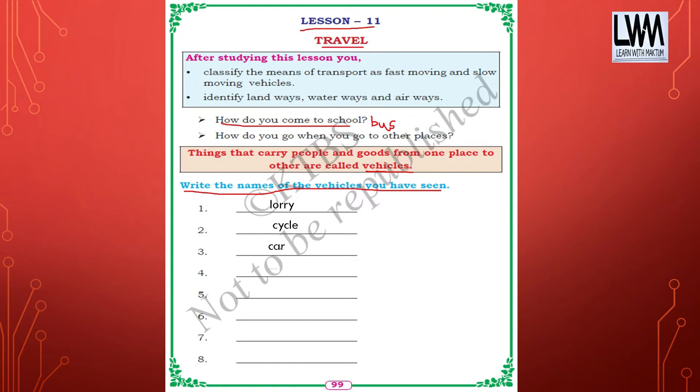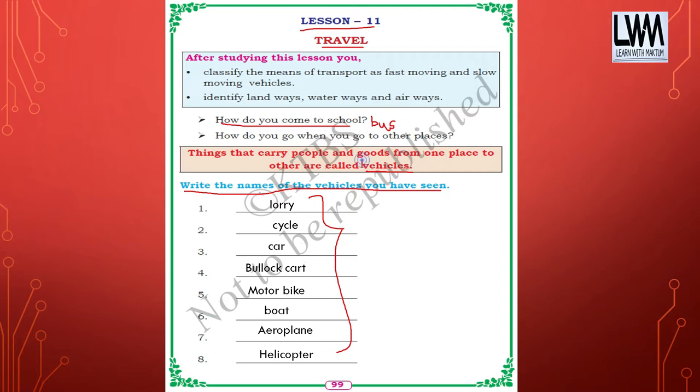Then car, bullock cart, motorbike, boat, aeroplane, helicopter. These are some of the vehicles I have mentioned. Other than that, horse cart is also there. Like this, whichever you have seen, you can mention here.